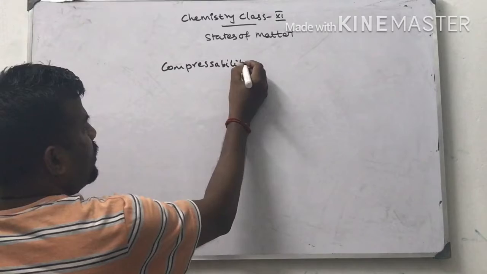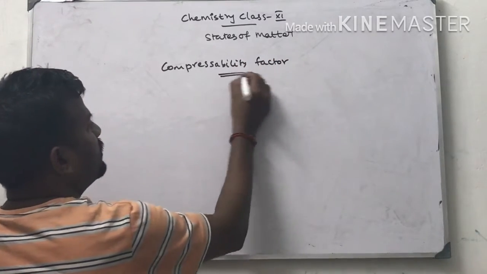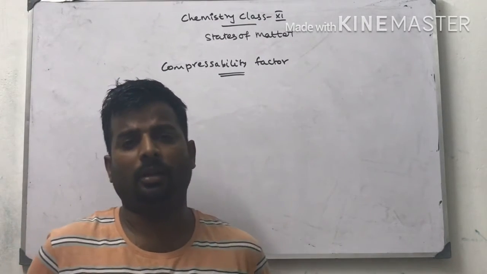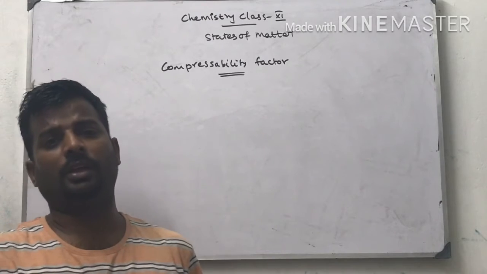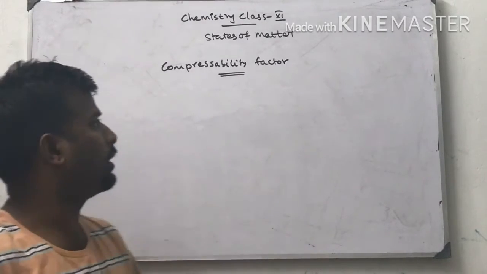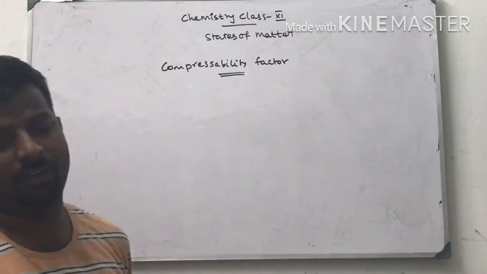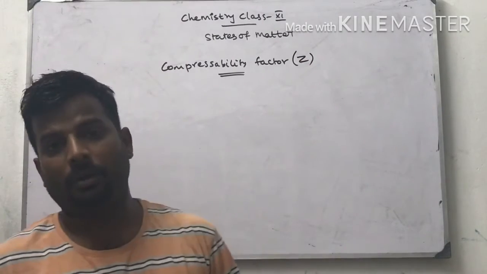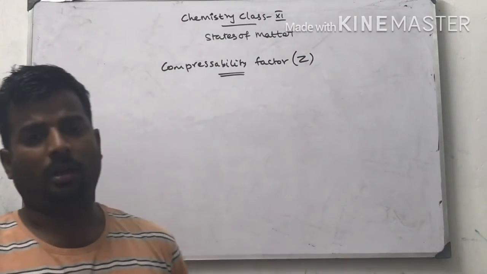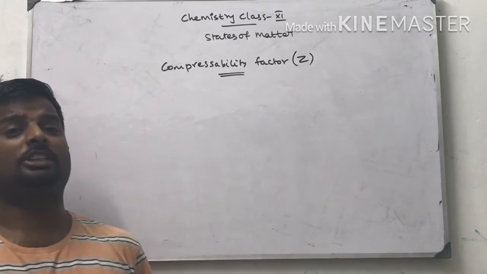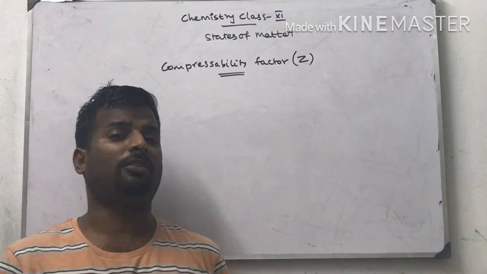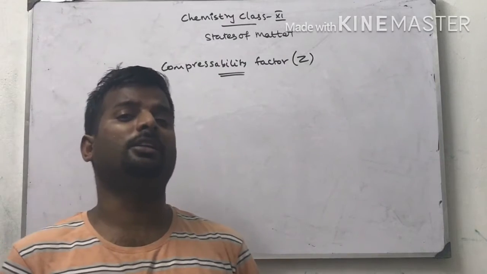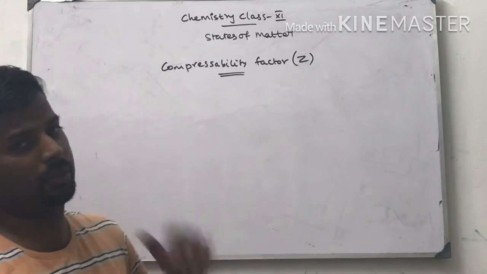Compressibility factors. Last class we solved some numericals based on Charles law and Boyle's law. Before that we discussed the deviation of real gas from ideal gas behavior. The continuation of this part is the compressibility factor. The compressibility factor is denoted by Z. Compressibility factor Z decides the extent of deviation of real gas from ideal gas behavior. How much the real gas deviates from ideality is given by the compressibility factor.